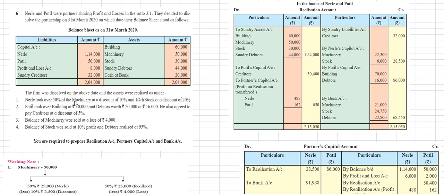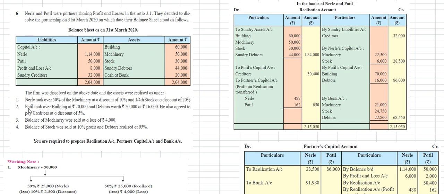So he got a discount of 10% on the machinery and a discount of 20% on the stock. This is the first adjustment.